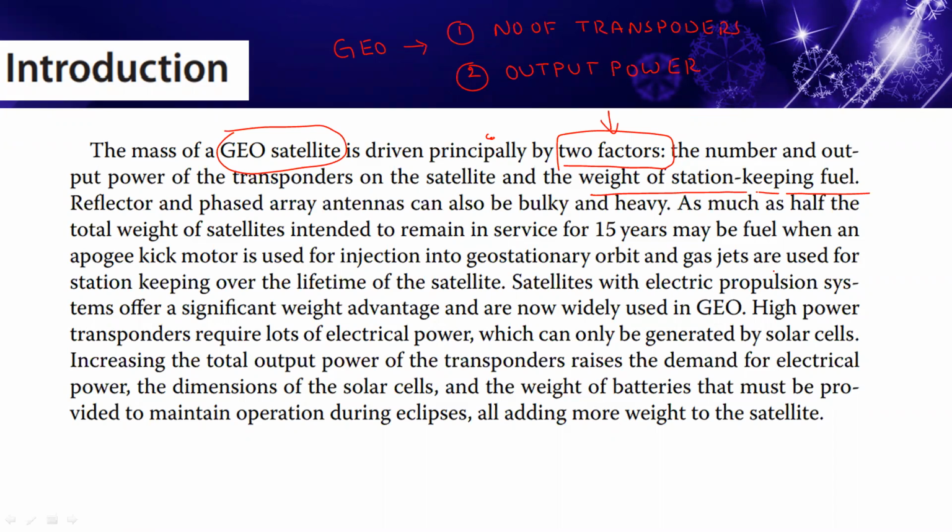Why? Because, as I mentioned, high power transponders require a lot of electrical power, which can only be generated by solar cells. In our previous unit, unit number 2, we became familiar with various subsystems and designing.